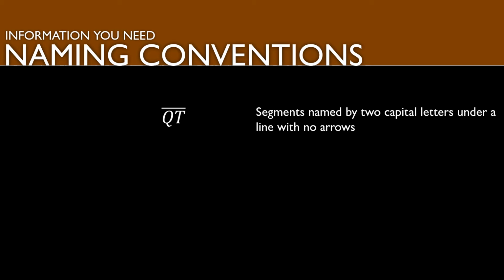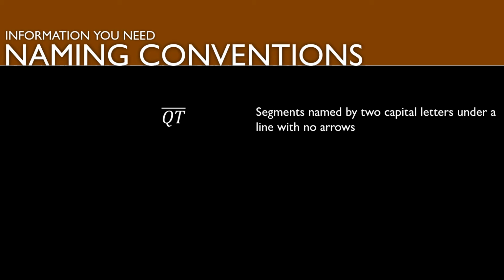If we're going to name a segment, we use a line above Q and T, or a line above whatever two letters we have, but there are not going to be any arrows on the ends of that line.